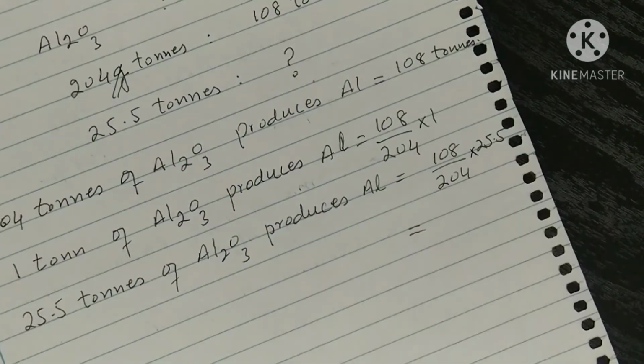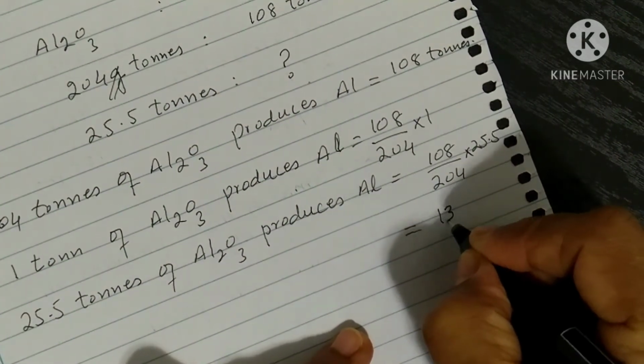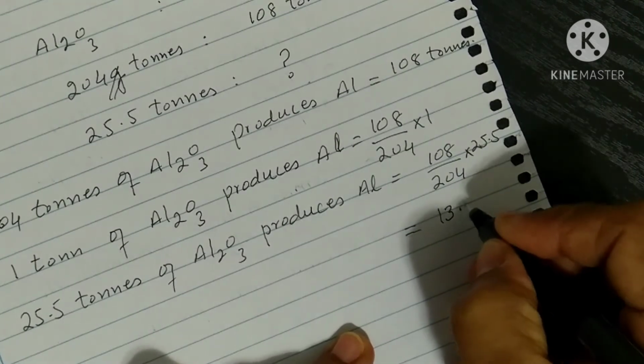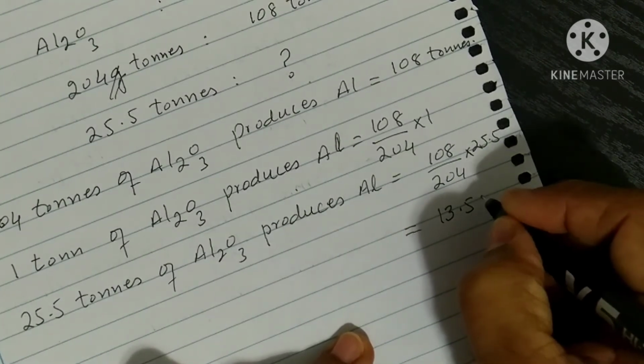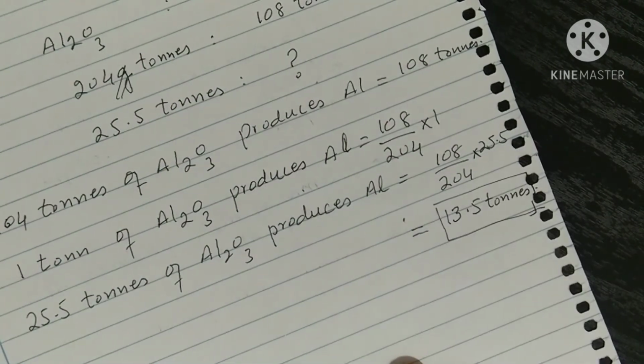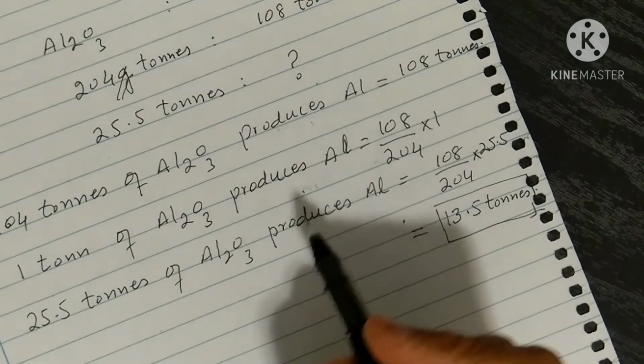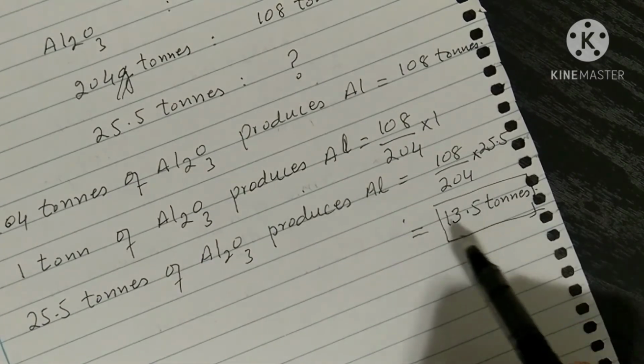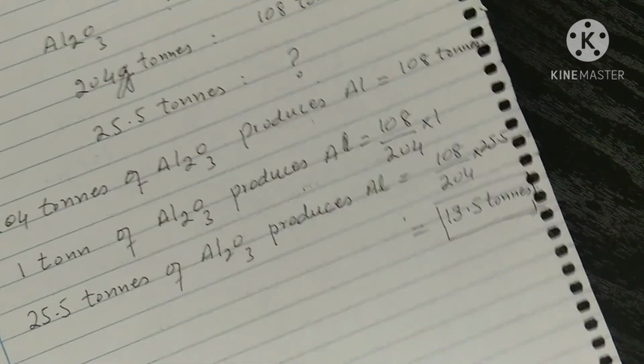So 13.5 tons. We can say that 25.5 tons of aluminium oxide will produce 13.5 tons of aluminium.